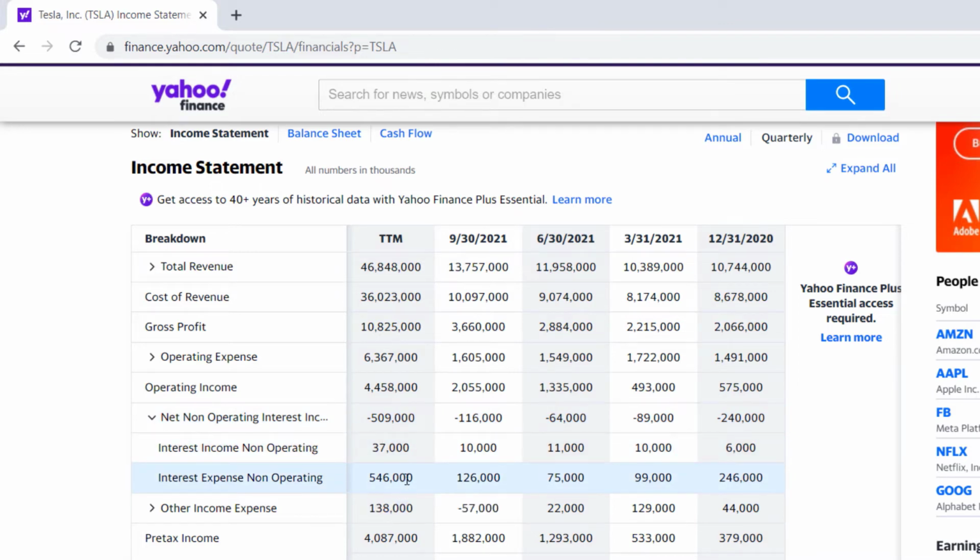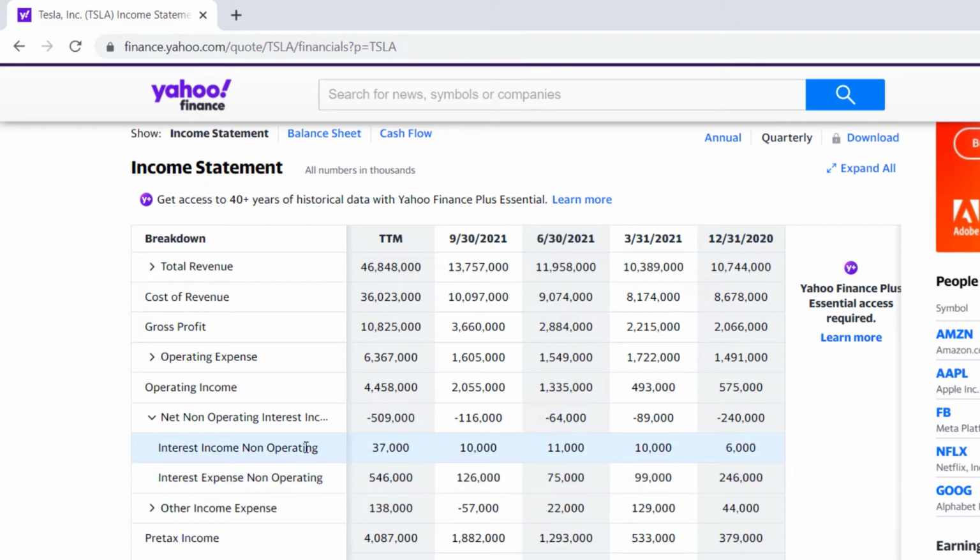So what is interest expense? What are we paying interest on as Tesla? Well, we're paying interest maybe on our bank loans. We need to build factories. We need to borrow money. We need to do things. So maybe we're paying money on bank loans, or we've issued bonds, like corporate bonds, to raise money that we need to pay interest on, right? People own our debt. We need to pay them interest on that debt. So that's why that's such a big number, that negative 546 billion.